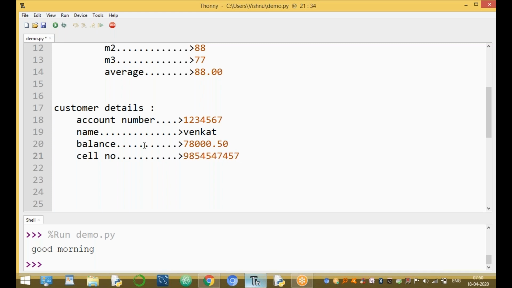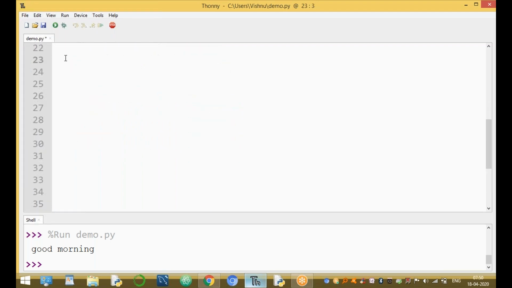This is a cell number value, any value, some number. So here, what are the different data types? 1234567 is data. Venkat is data. 7830.50 is data. And 9854547457 is data. What type of data? 1234 is what type? Venkat is what type? Numbers with digits, what type? Numbers with a decimal point, what data type? And only digits, what data type?